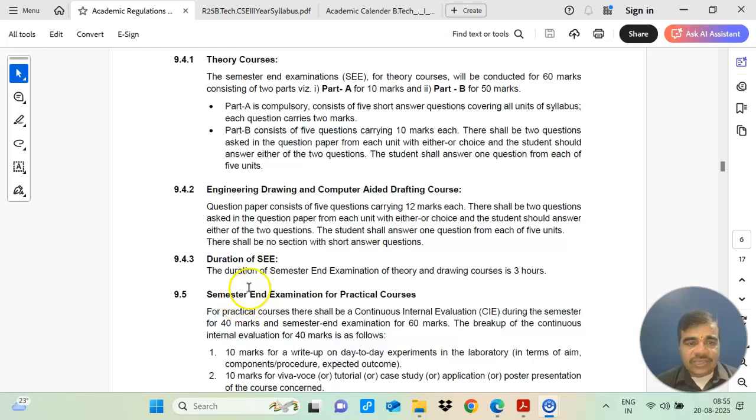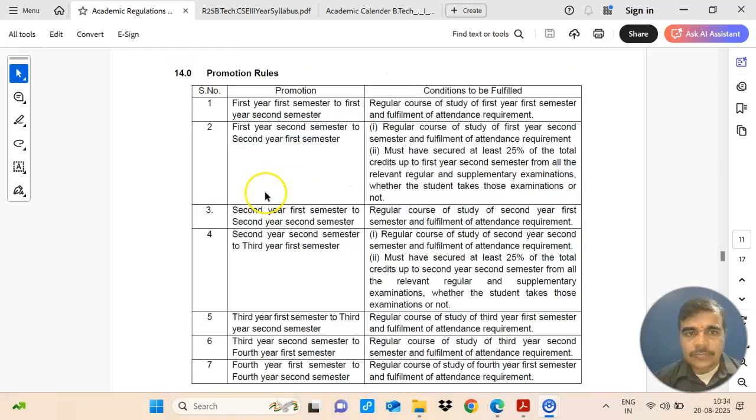Next, we'll go on to see the promotion rules. Now let us see one more important parameter, that is your promotion rules. First, a student from first year first semester to first year second semester. The student should have a regular course of study of first year first semester and fulfill the attendance requirement. Then he will be promoted to first year second semester. The only requirement is that he should fulfill the attendance requirement. Attendance requirement means minimum 75% attendance.